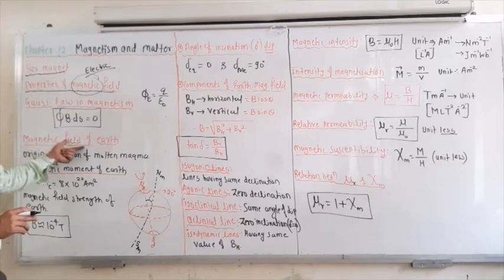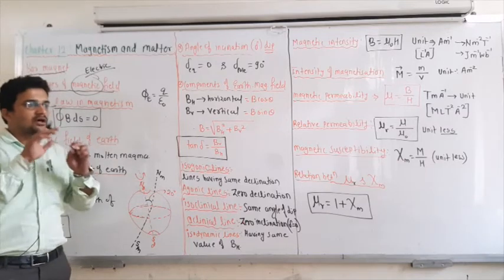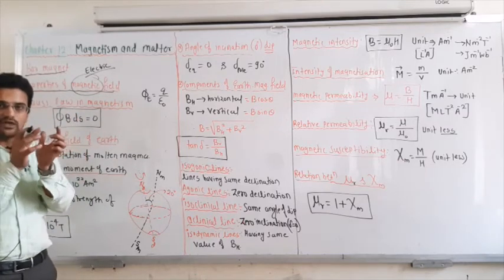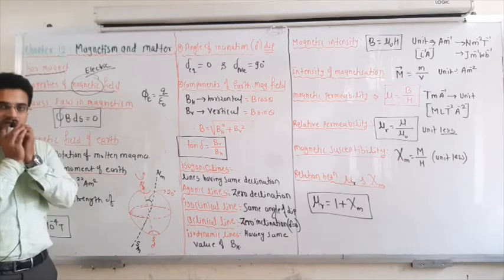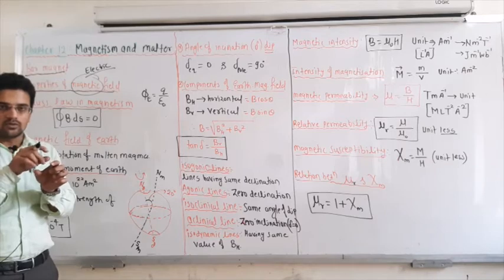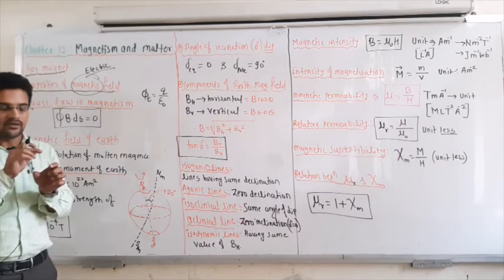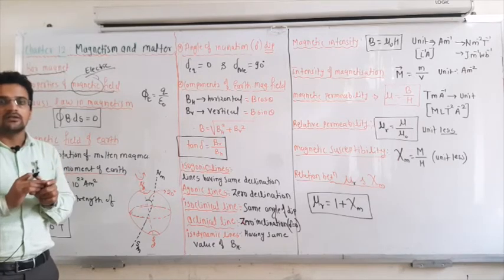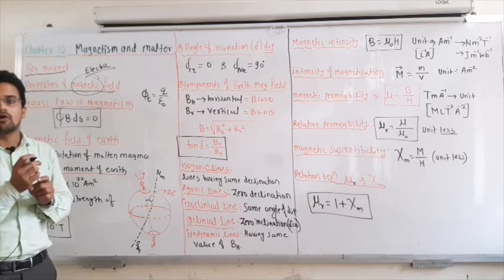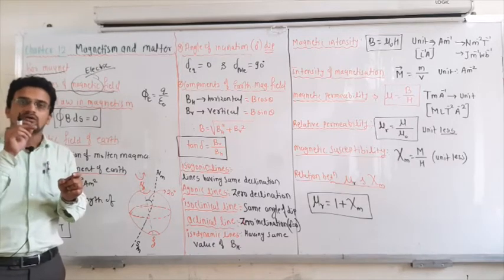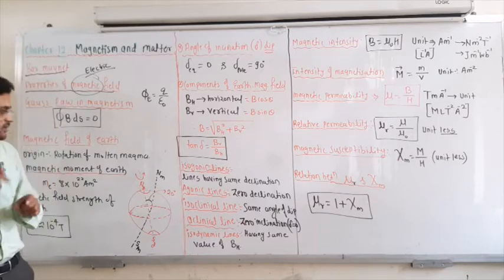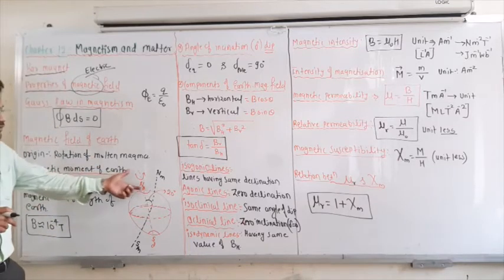Then the magnetic field of the earth. You know that around the earth there are magnetic field lines also. The origin of the magnetic field around the earth is that at the center core there is molten magma, and inside that molten magma many charged particles are revolving about the axis of the earth. Due to the rotation of those charged particles or ions, a magnetic field arises around the earth.